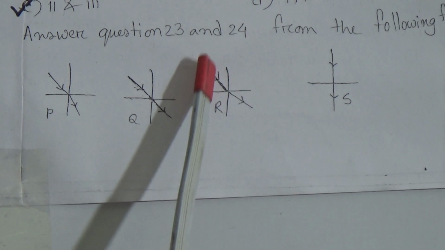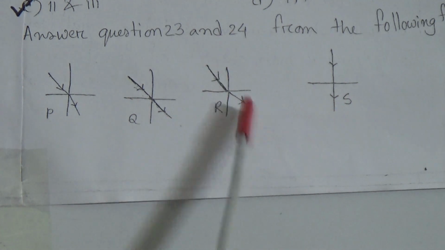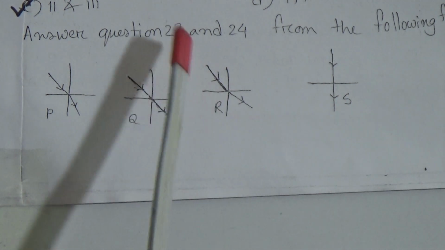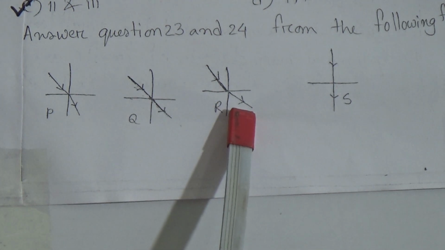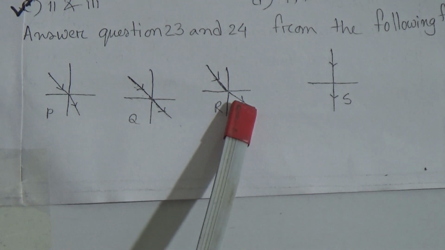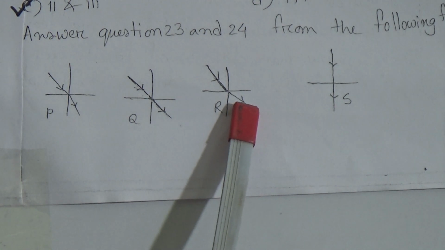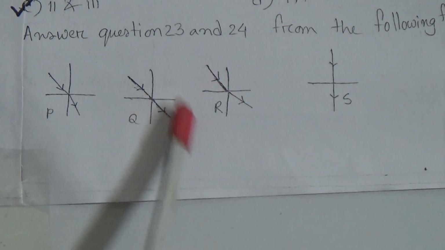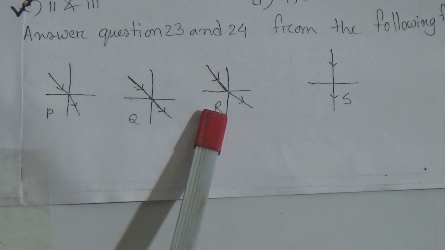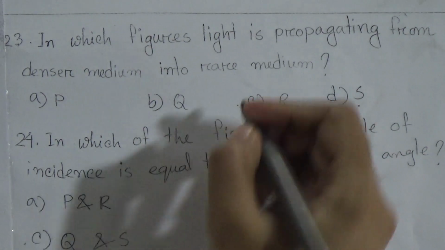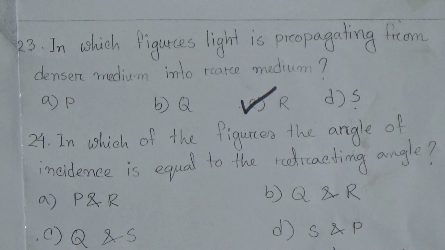That means this medium is denser and this medium is rarer. When light rays come from the denser medium to the rarer medium, the refracted ray goes away from the normal, and this figure shows that. So our answer will be R. We have to put a tick on C, where R is written.